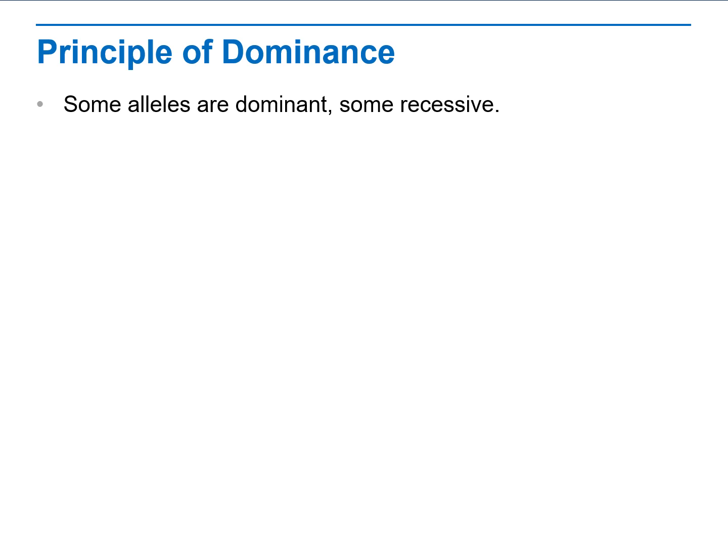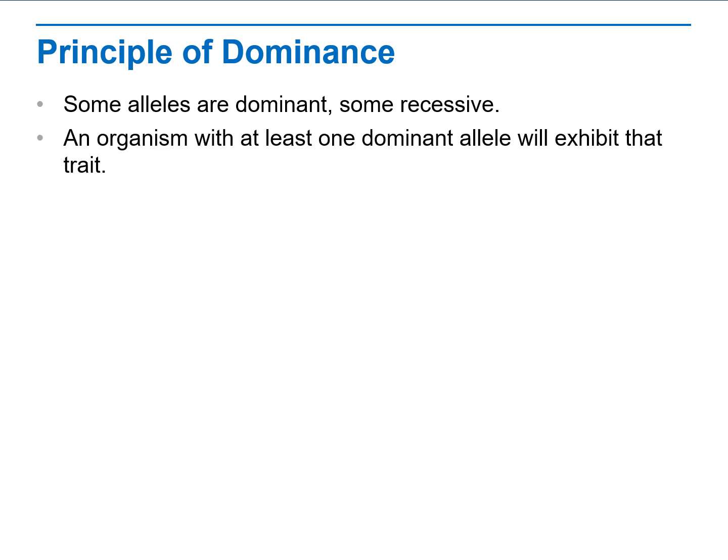Mendel's second conclusion is called the principle of dominance. Some alleles are dominant, some recessive. So what does that mean? We've already talked about it a little bit. An organism with at least one dominant allele will exhibit that trait.